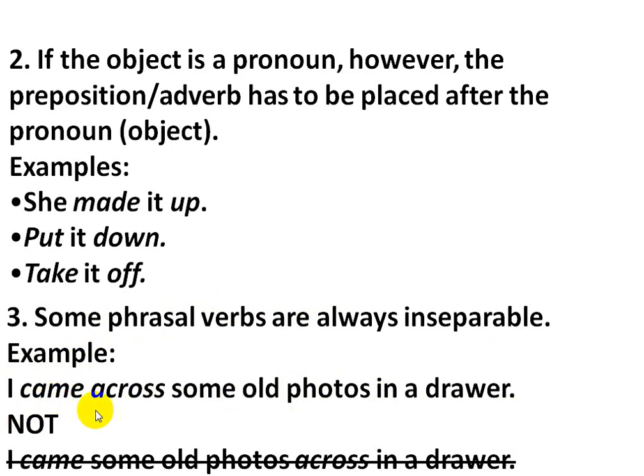It is important, انتبهوا طلاب. Came across is always an inseparable phrasal verb. You cannot say I came some old photos across in a drawer. It is wrong. It is inseparable. So the phrasal verb came across is always inseparable.